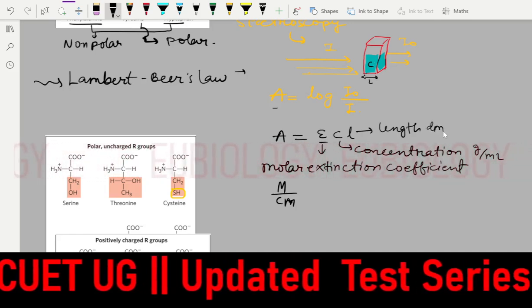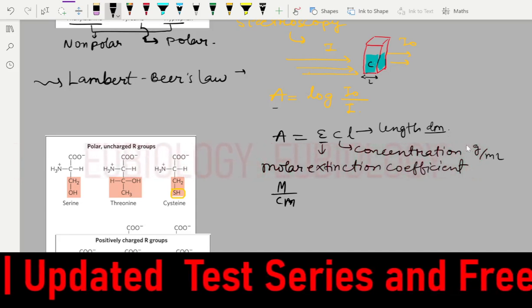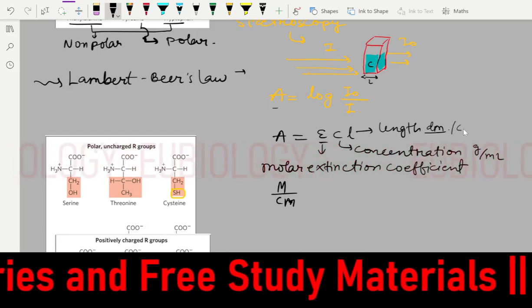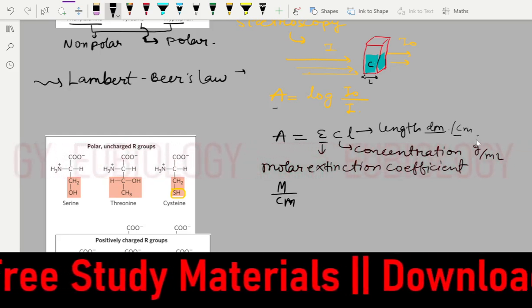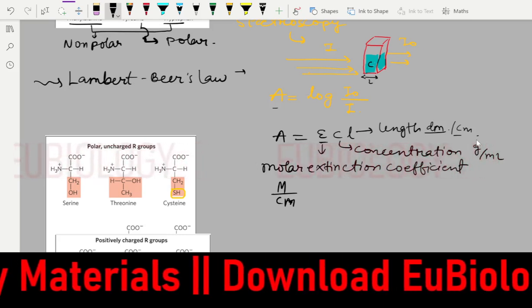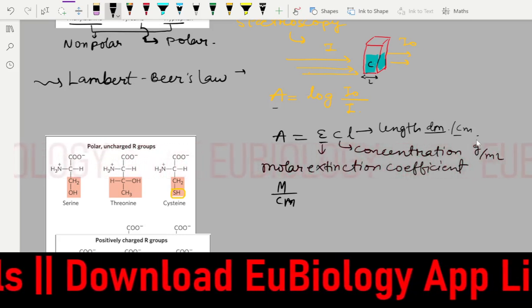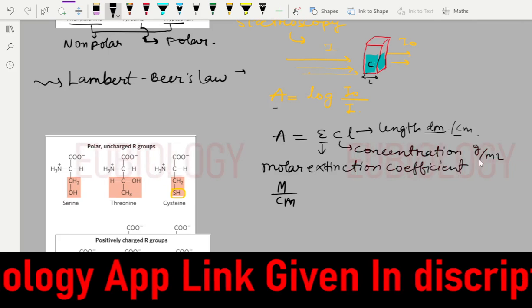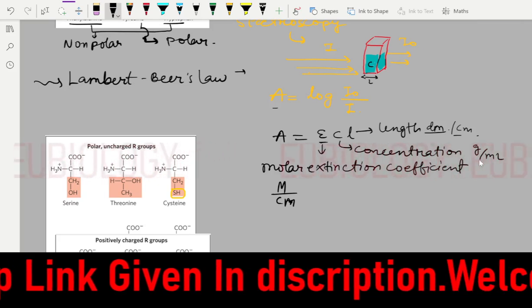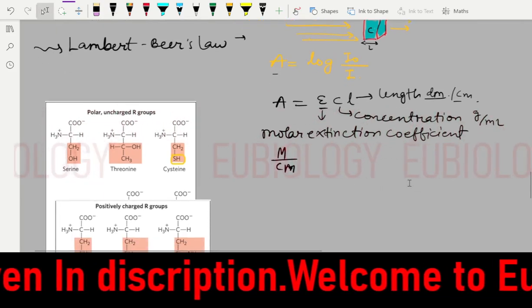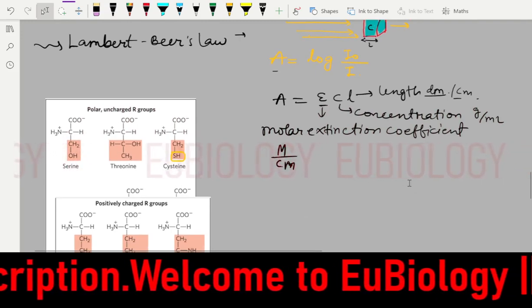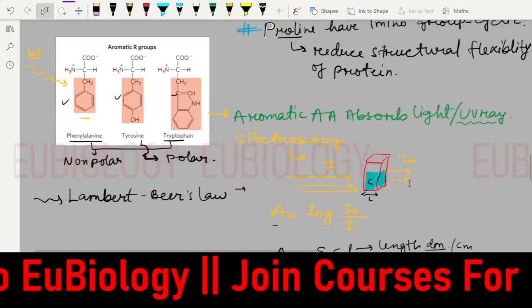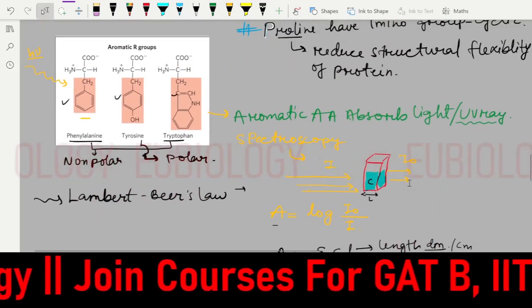You can write decimeter, or you can take it as centimeter. So this is all about Lambert-Beer's law. This is a very important concept because in the examination they will ask this type of question on Lambert-Beer's law as well.